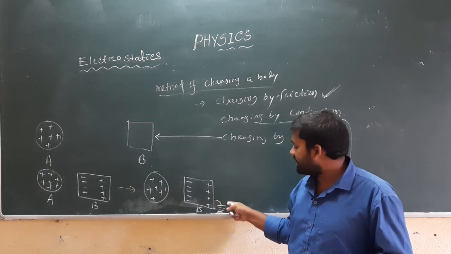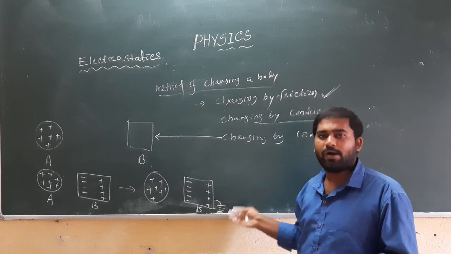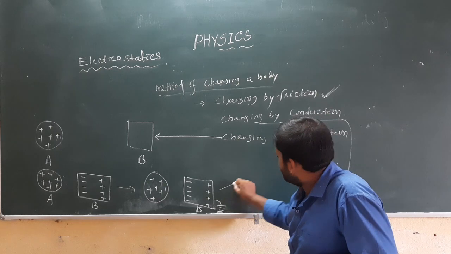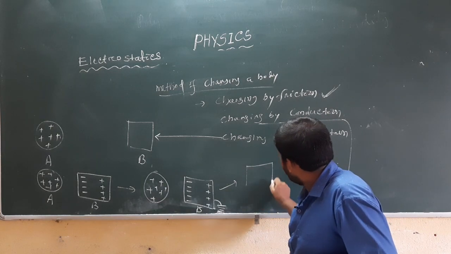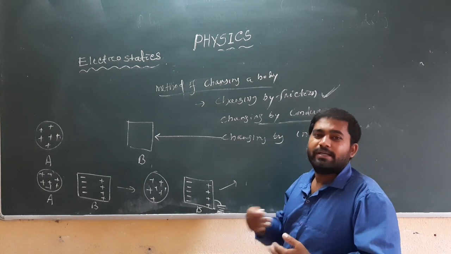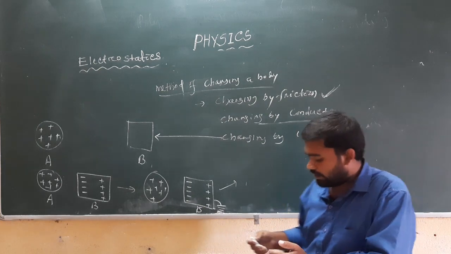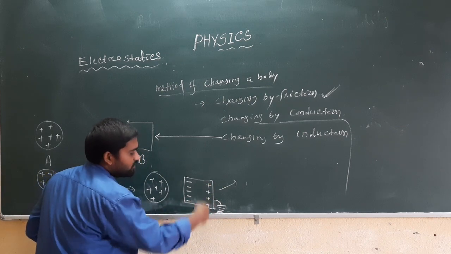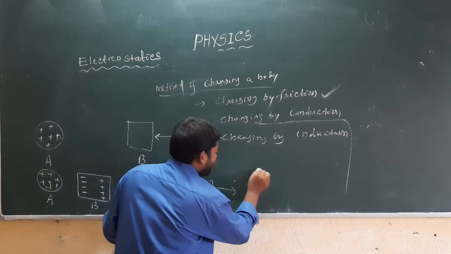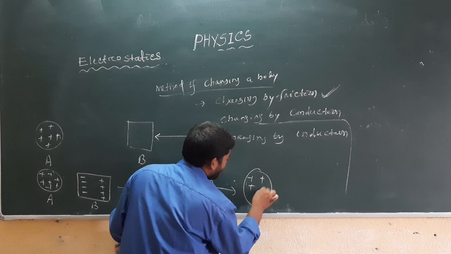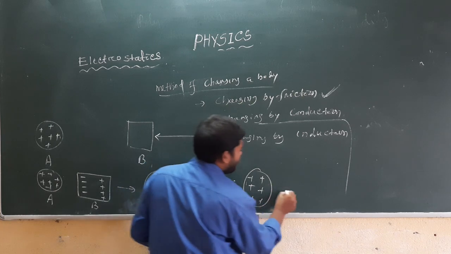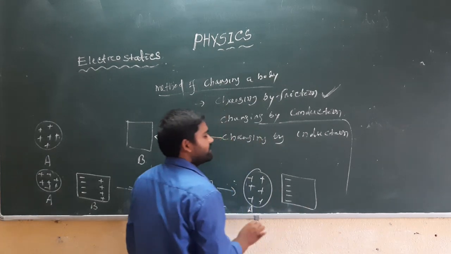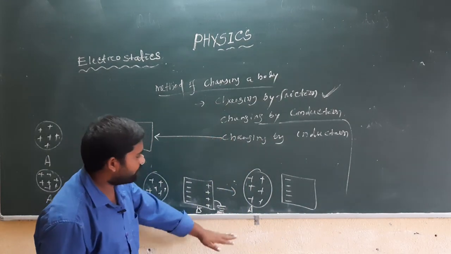And when the electrons move from earth to neutralize these positive charges, the remaining charge in body B will be the negatively charged electrons. For body B, there is only negative charge left.